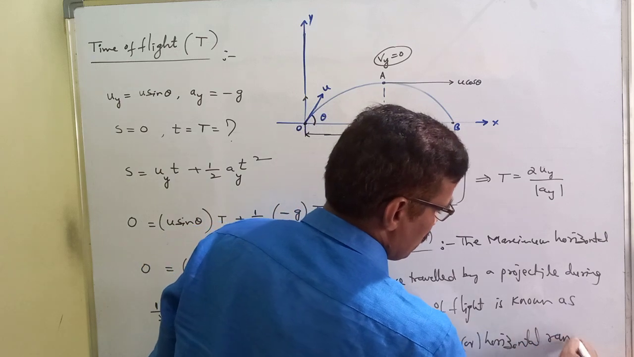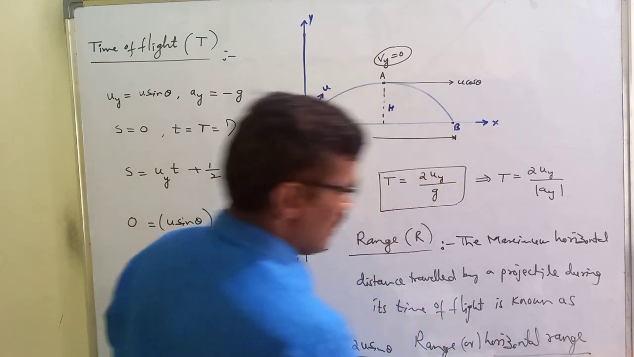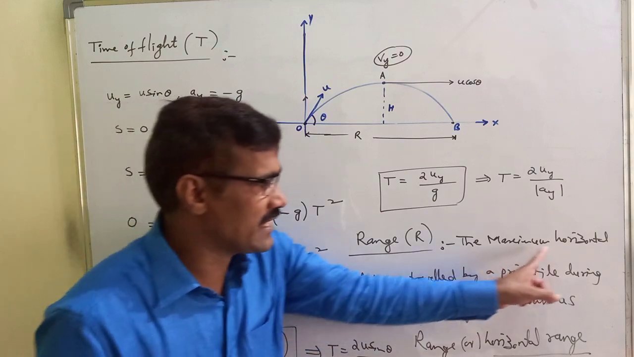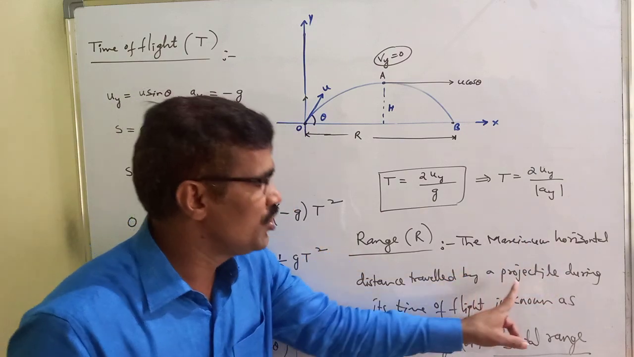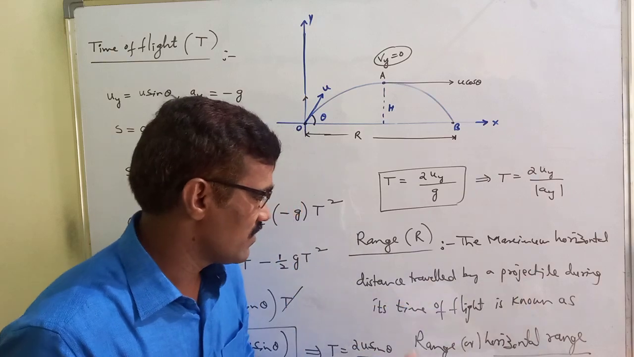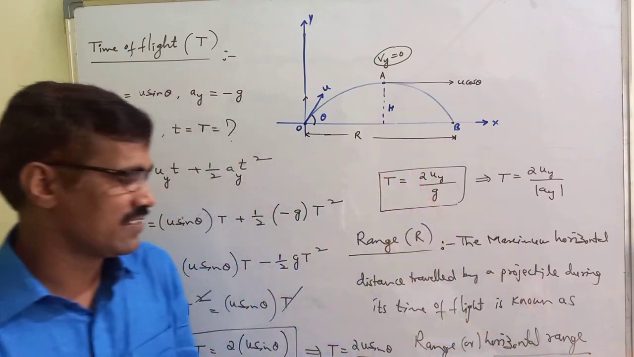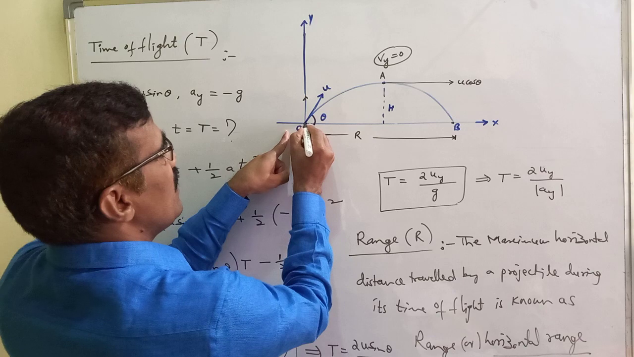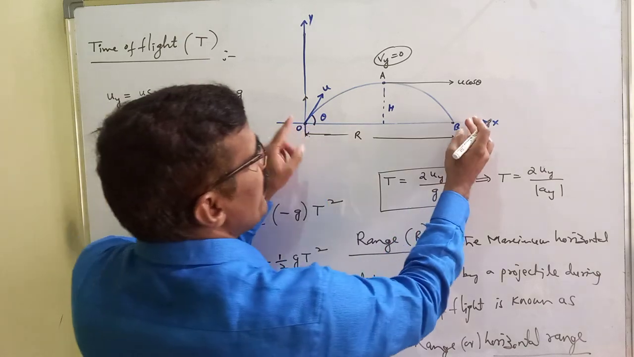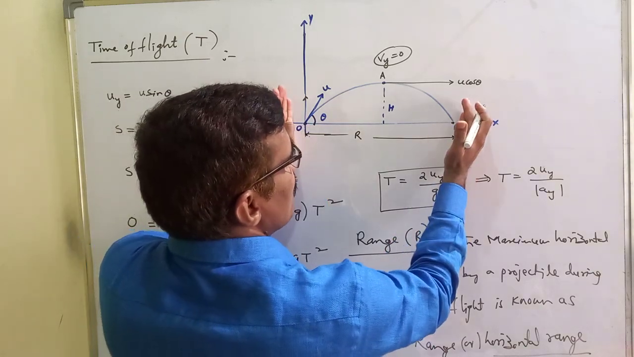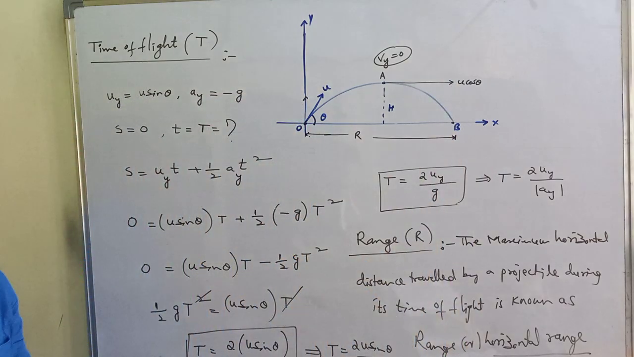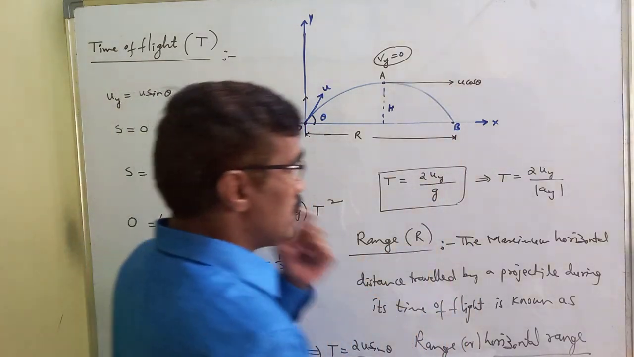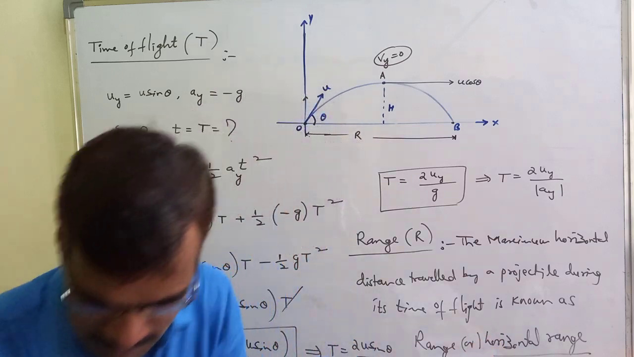What is the range or horizontal range? The maximum horizontal distance traveled during its time of flight is known as range. Range means here, from this point O, OB is the range, the horizontal distance from one end to the other. That is the range. So here we use S equals ut plus half a t square.